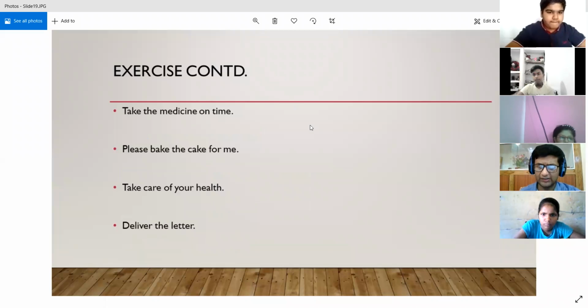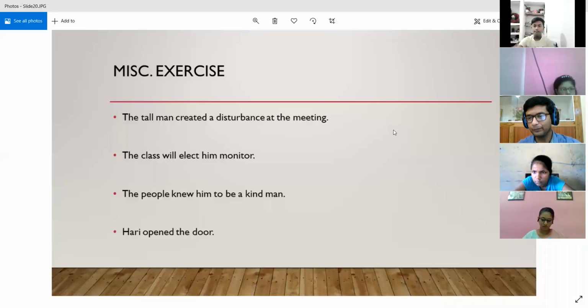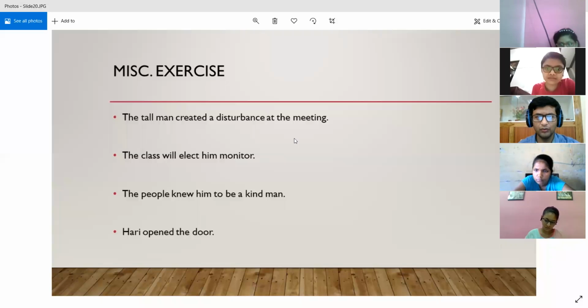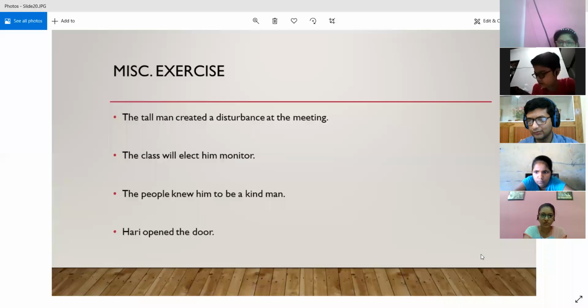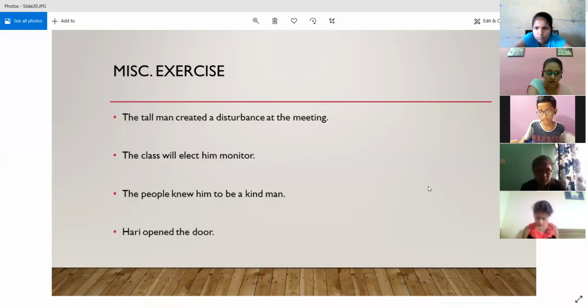Now we will solve the miscellaneous exercise where all types of sentences have been jumbled. All right. So it will be easier for you now, because here you will find a lot of easy sentences also. So now I need more participants. Now you should know all these sentences are easy. Here there is no command and request given. I need more enthusiasm. Nobody is willing to answer these.